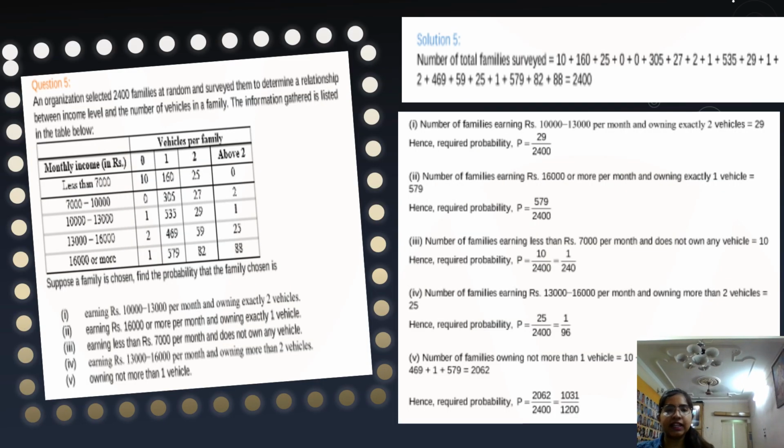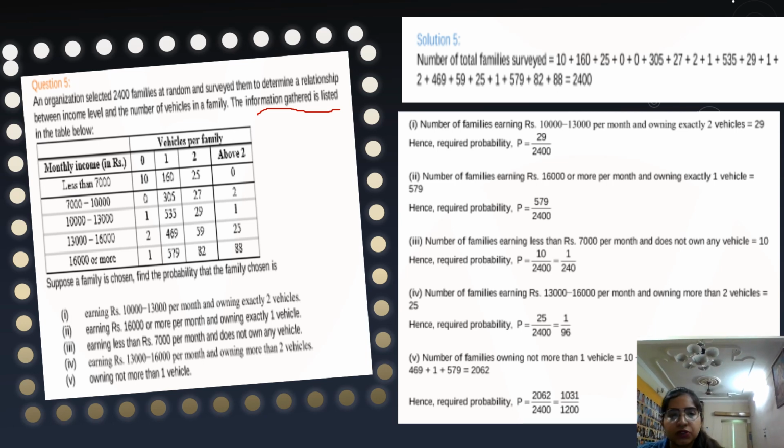Okay, coming to the next slide, students. Question number 5. It's too easy. An organization selected 2400 families and surveyed them to determine a relationship between the income level and the number of vehicles in a family. The information gathered is listed below.